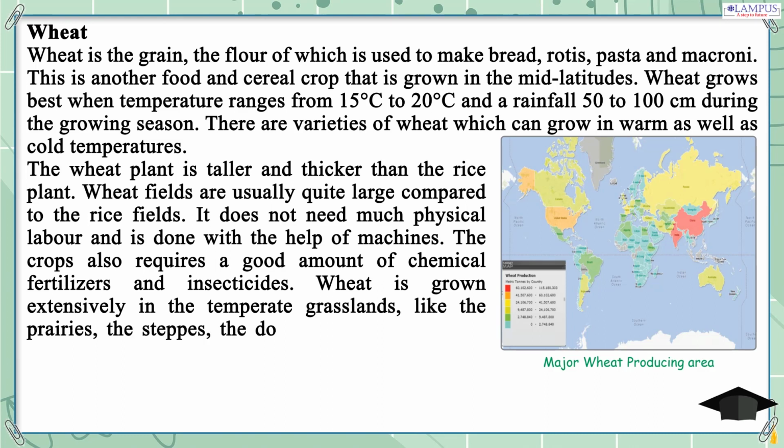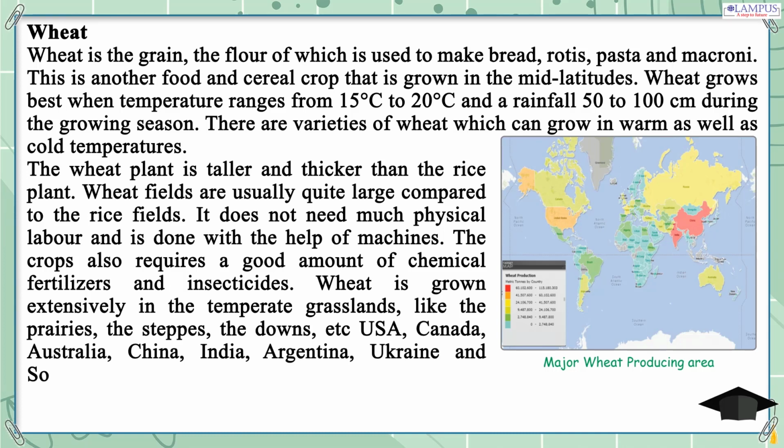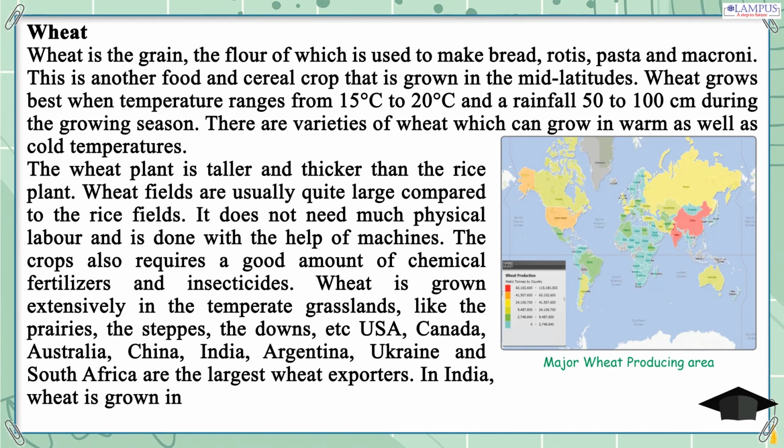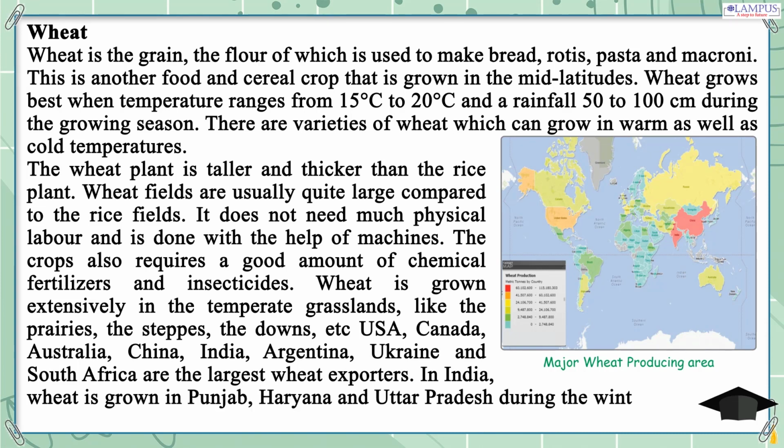USA, Canada, Australia, China, India, Argentina, Ukraine and South Africa are the largest wheat exporters. In India, wheat is grown in Punjab, Haryana and Uttar Pradesh during the winter season.